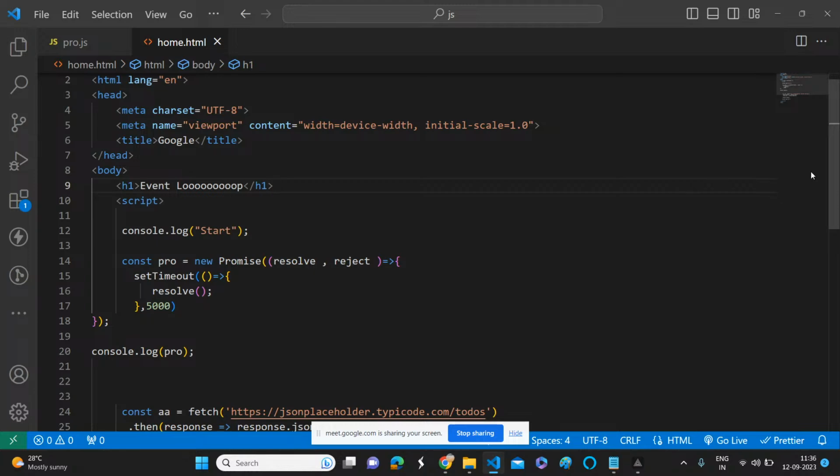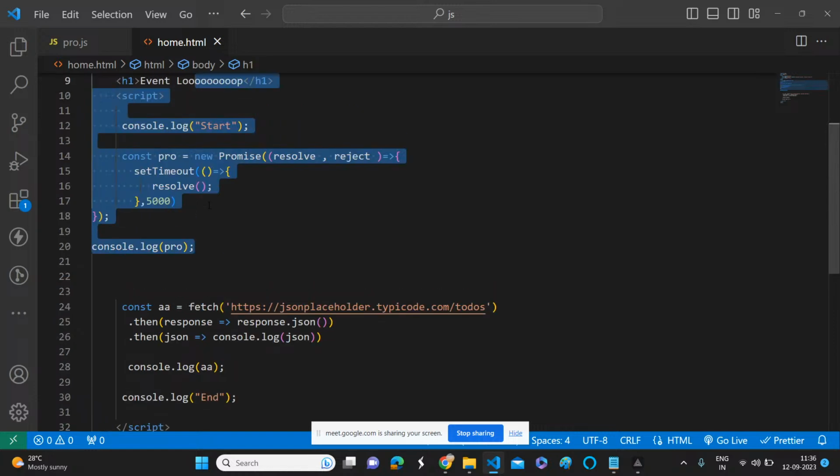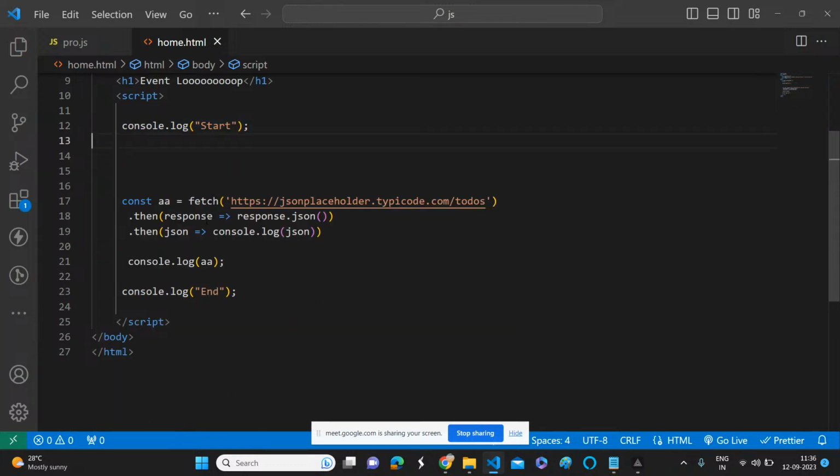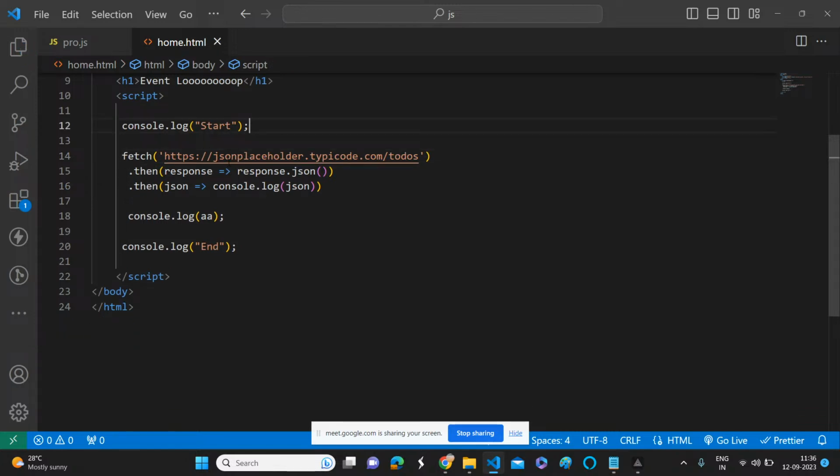Okay, so we can take one example: if you have already used the fetch API, that means you already used a promise. A few days back we wrote some code while trying to understand the importance of the microtask queue.